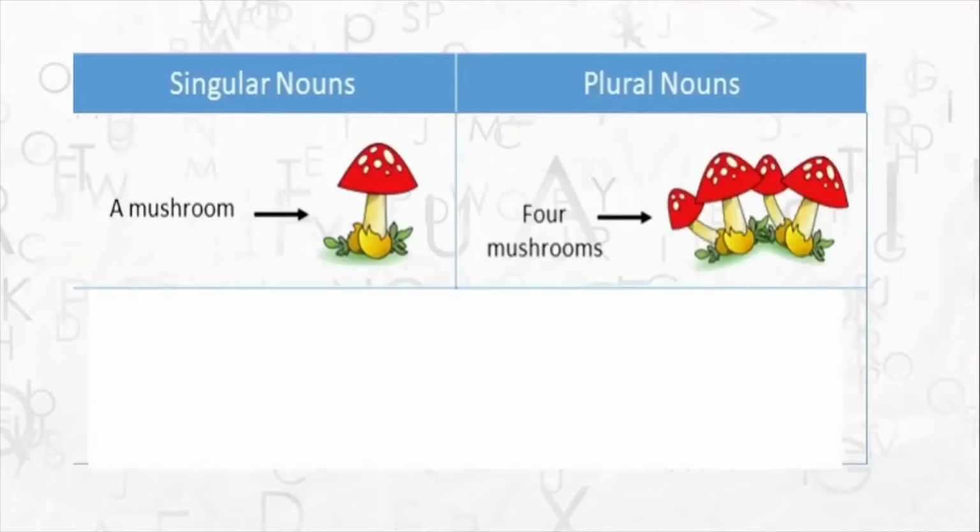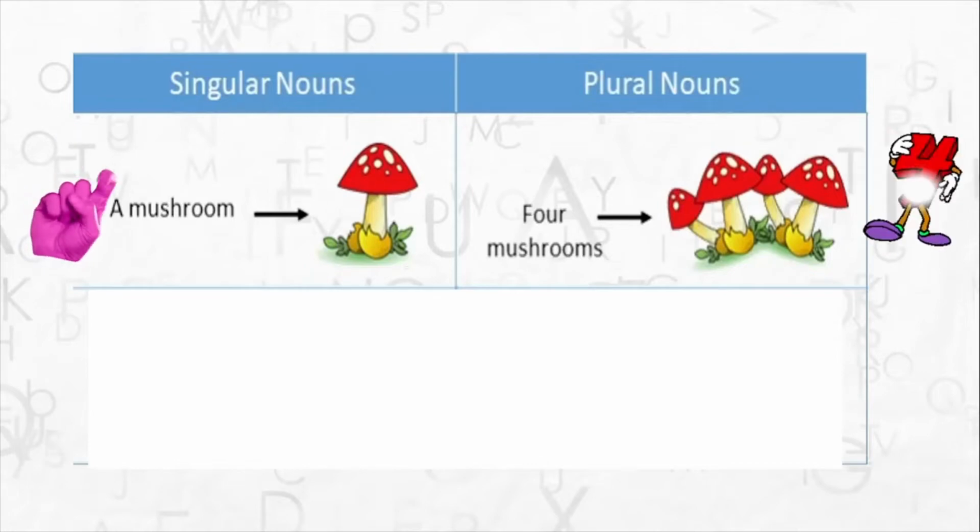Let us move on and let us look at many examples now. So see, here you have a singular noun, that is you have one mushroom. So you say a mushroom. And then you have more than one mushroom, so you have 4 mushrooms.